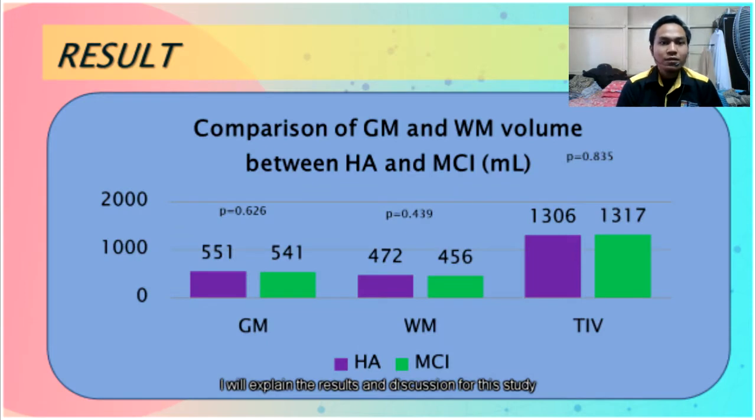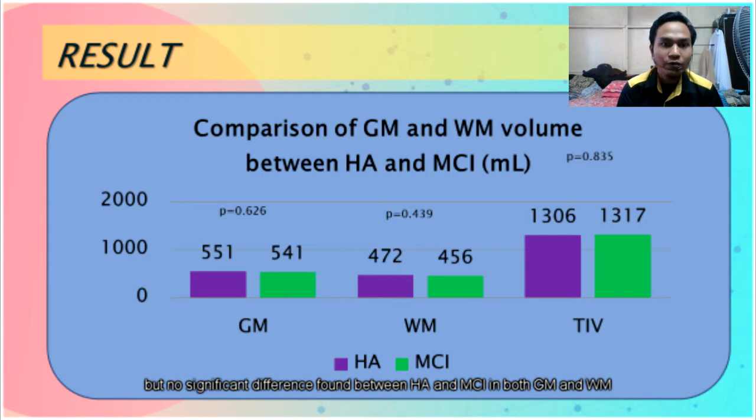The result and discussion for this study. This is the bar chart of comparison between the brain volume and groups. As you can see here, MCI have slightly smaller volume in both grey matter and white matter, but no significant difference was found between HA and MCI in both grey matter and white matter.